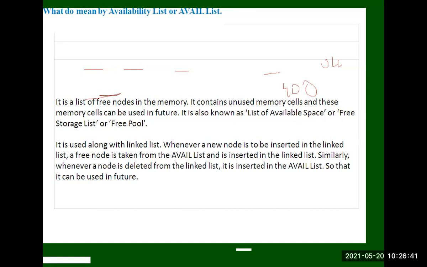So whenever you want to insert a new node in the list, a free node is taken from the available list and inserted into the linked list. Similarly, when you delete elements in the linked list, the deleted node is again stored in the available list so that it can be used further.